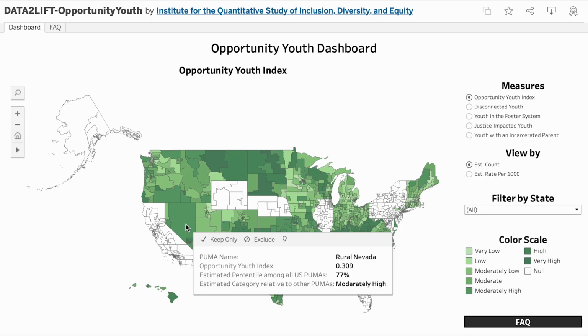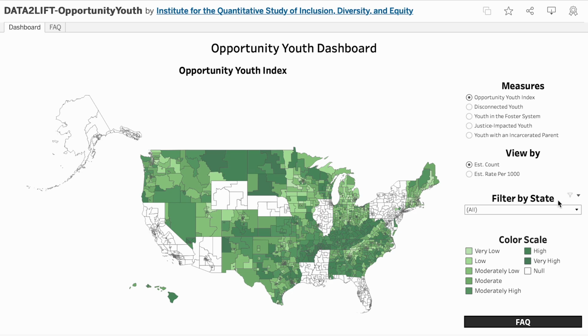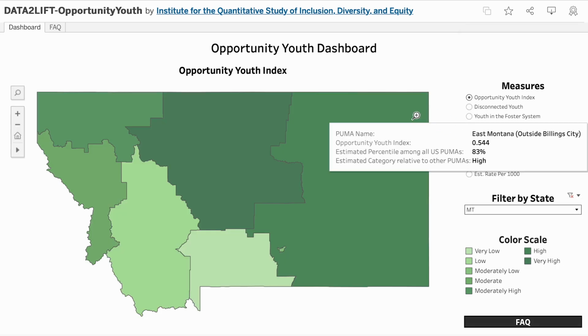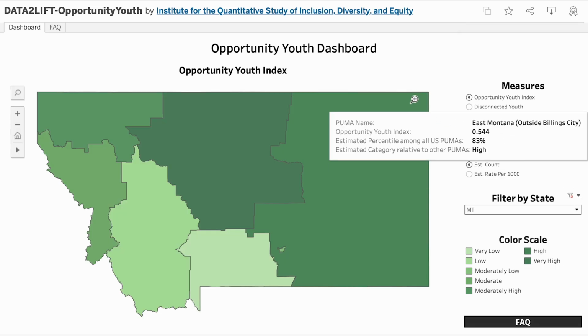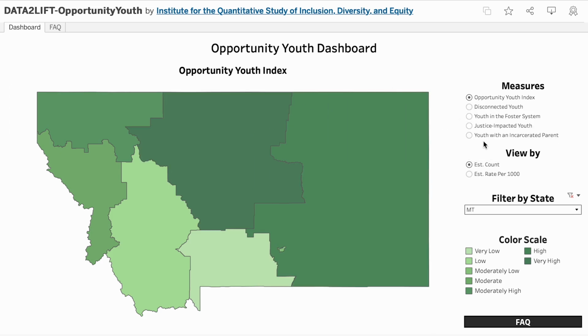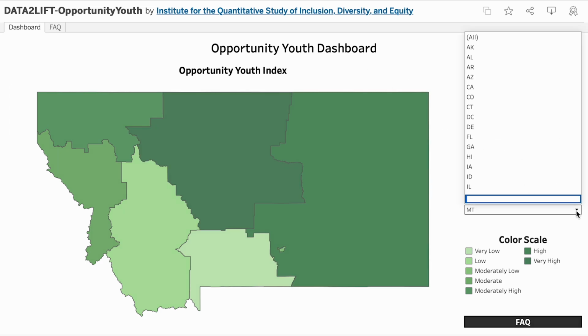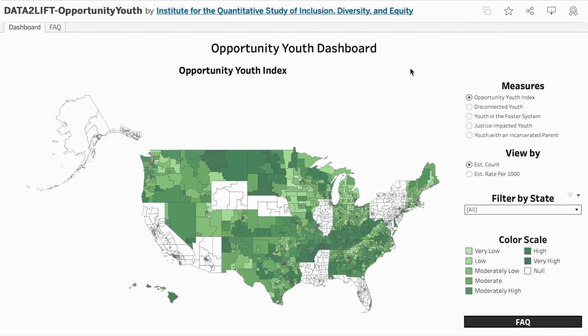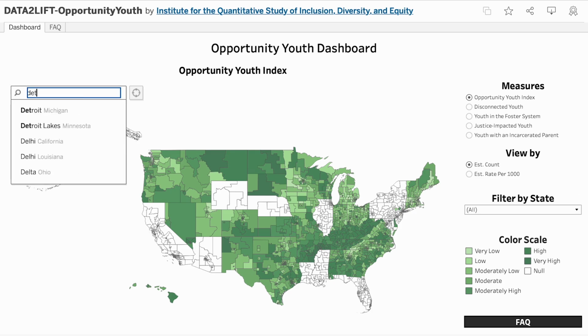To dive deeper into a specific state, click the Filter by State drop-down menu and find the state abbreviation you're interested in. The dashboard will automatically update to show data for that state only. You can also search for a particular city or zip code using the search function.